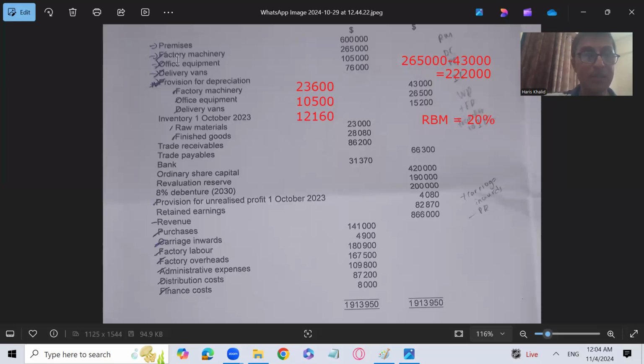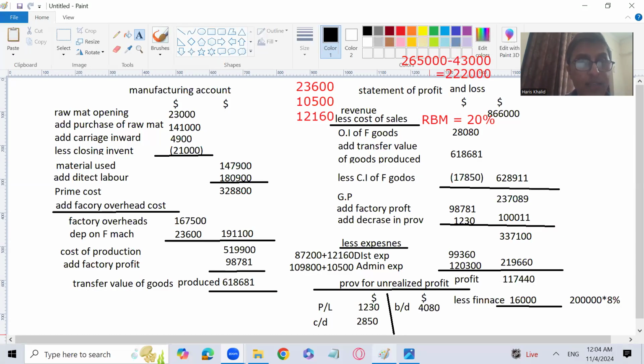The next part of the question has asked you basically to find the factory profit rate again if the finished goods closing inventory is of a different amount. So we have to find the factory profit percentage again with a different finished goods closing inventory. If the finished goods closing inventory has a different percentage, then we are going to calculate the amount, right? So we are running short of time actually. So this is the end of the question regarding manufacturing.